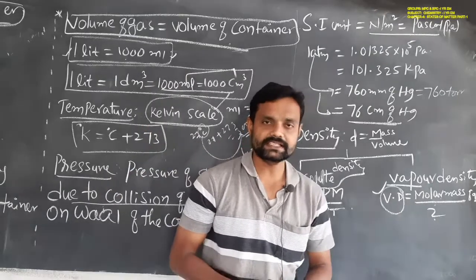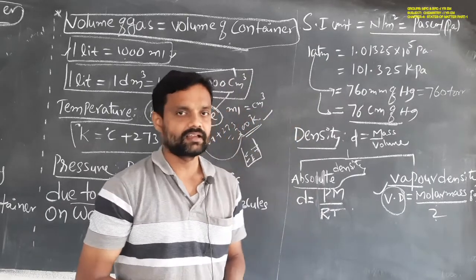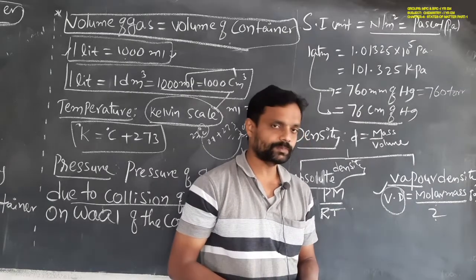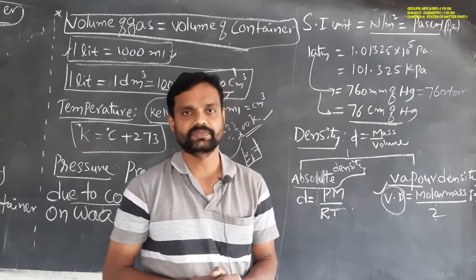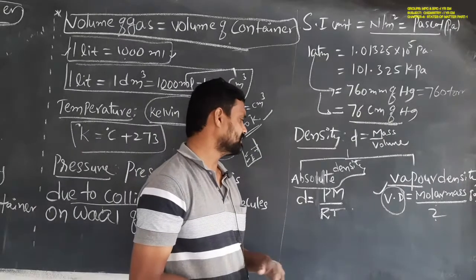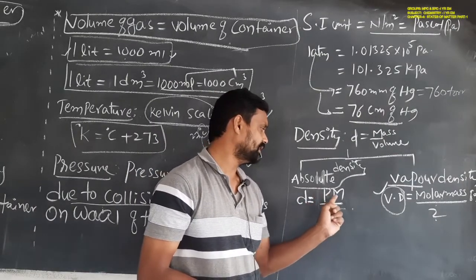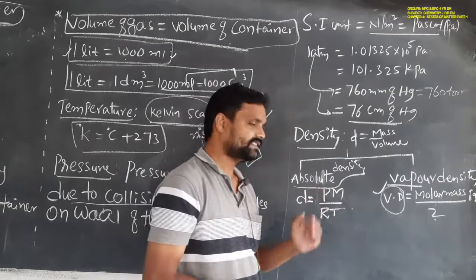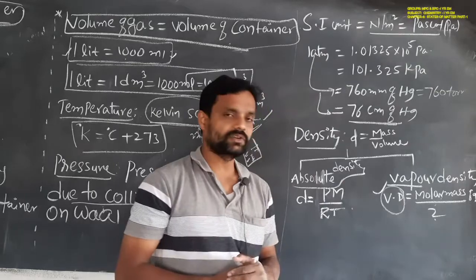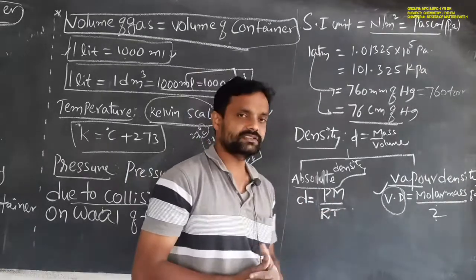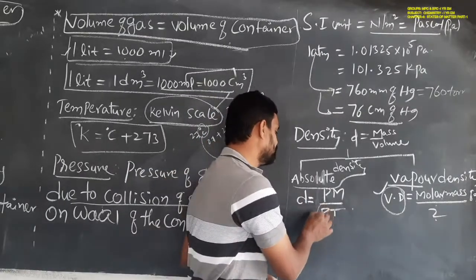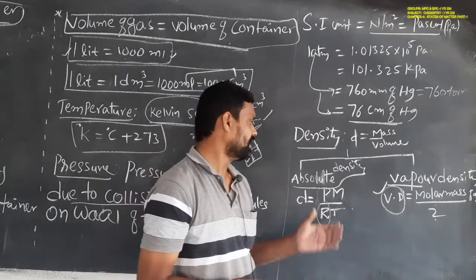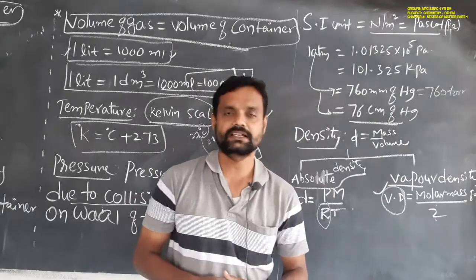Absolute density is equal to P into M divided by capital R into T, where P is the pressure of the gas, capital M is the molar mass of the gas, T is the absolute temperature, and capital R is the universal gas constant. So this is the meaning of absolute density and vapor density.